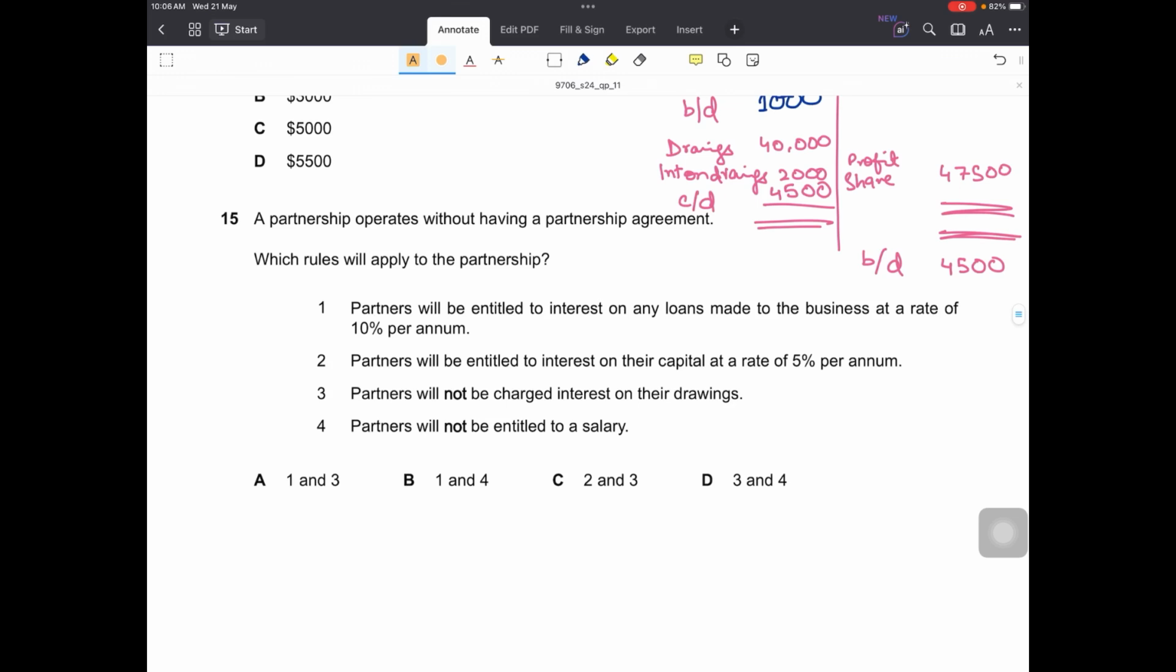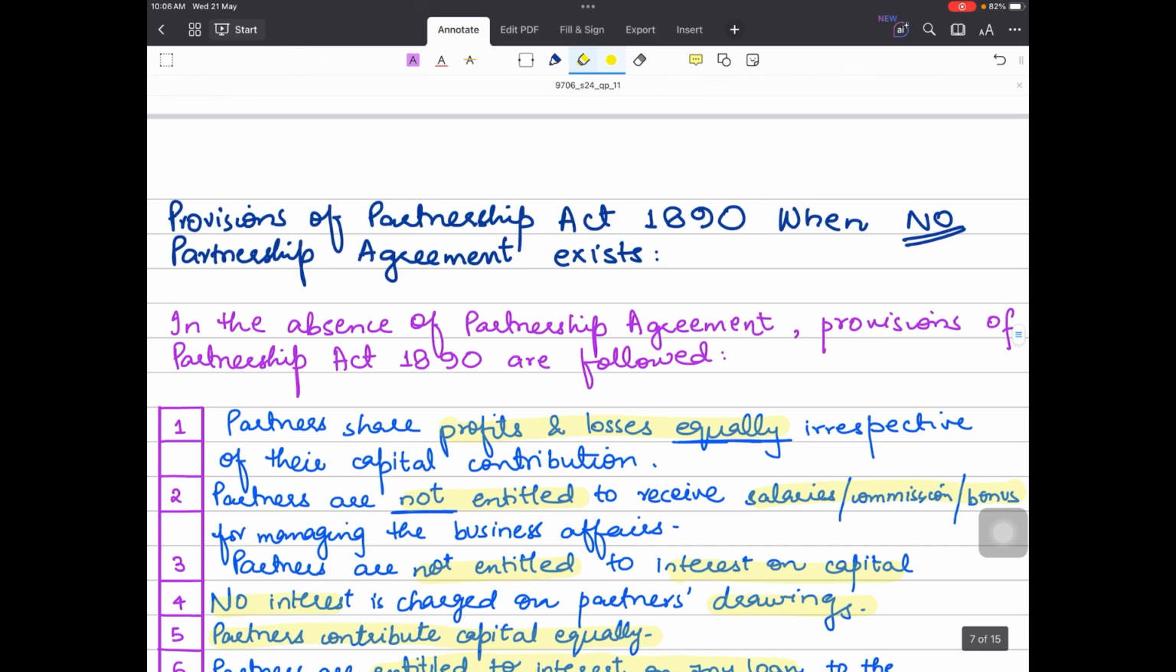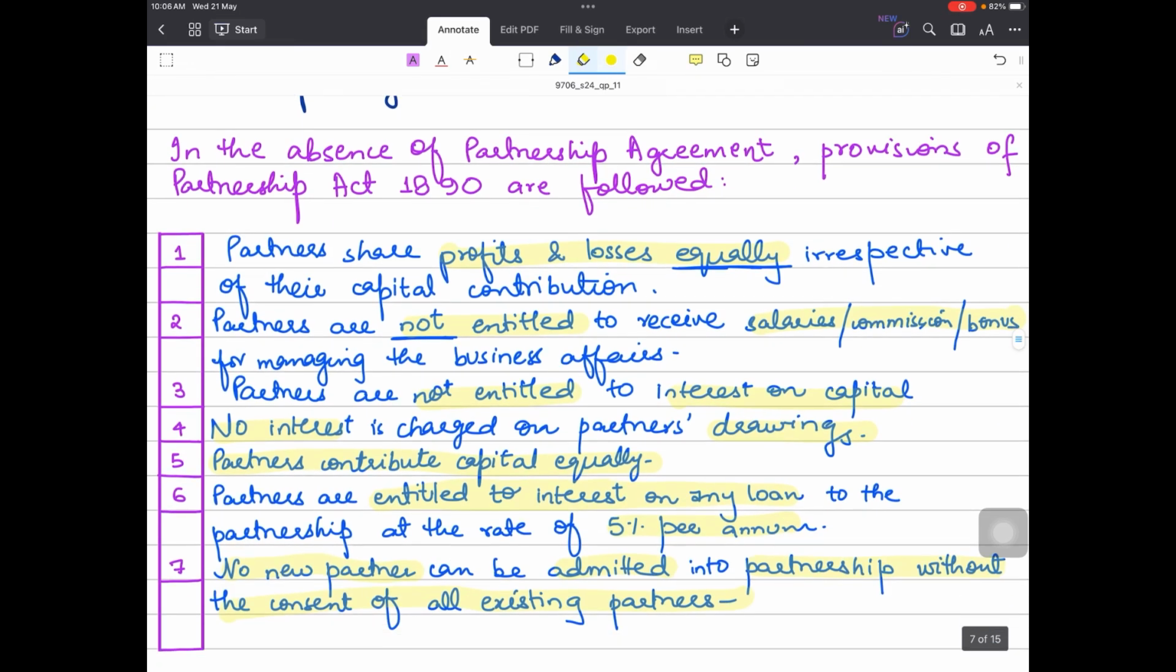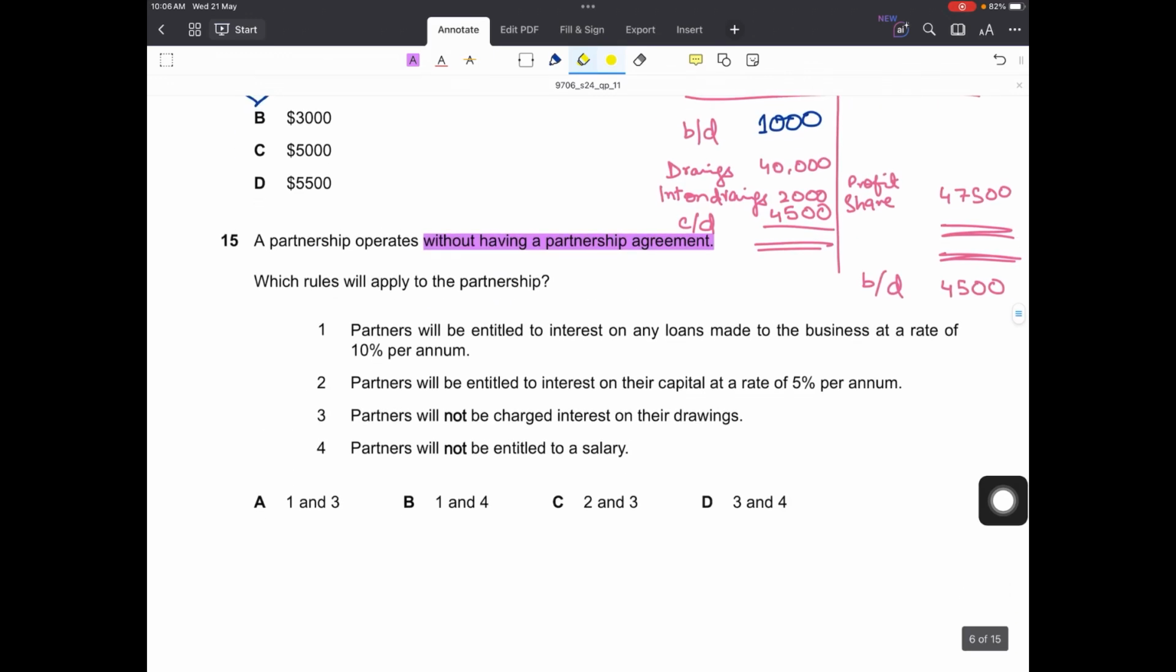Moving on, question number 15. A partnership operates without having a partnership agreement. If there is no partnership agreement made by the partners, which act is followed? Partnership Act 1890 is followed, and it has various provisions, for instance, profits and losses are shared equally. There is no salary, no interest on capital, no interest on drawings, and if the partner has given a loan to the partnership business, the interest on that would be 5%, not more, not less.